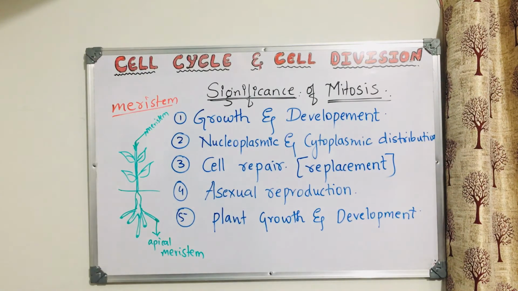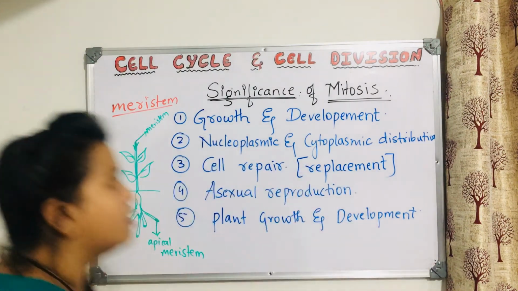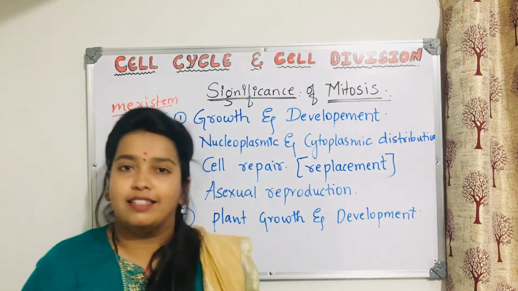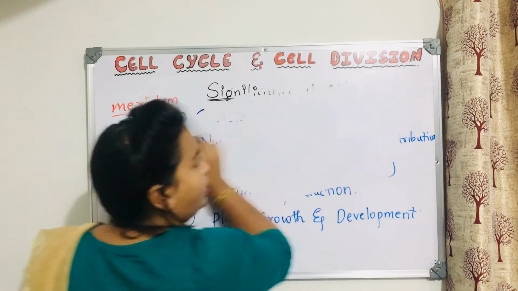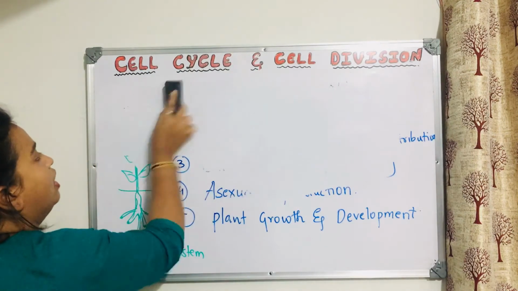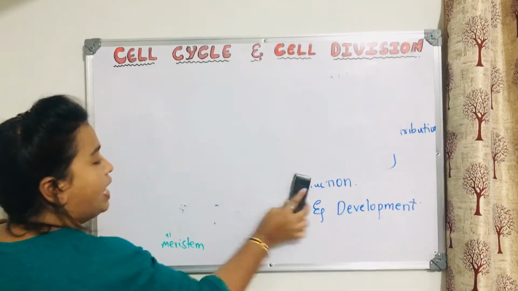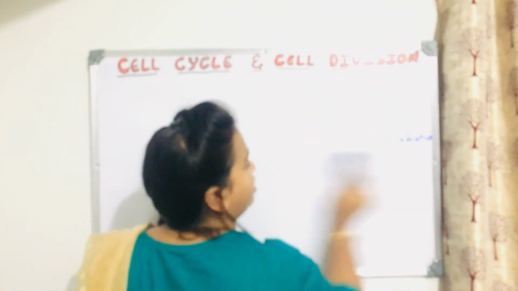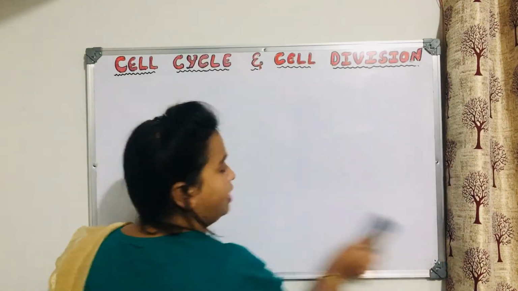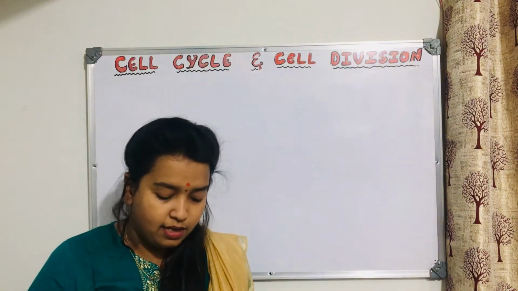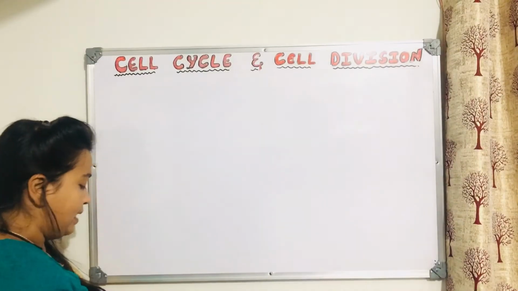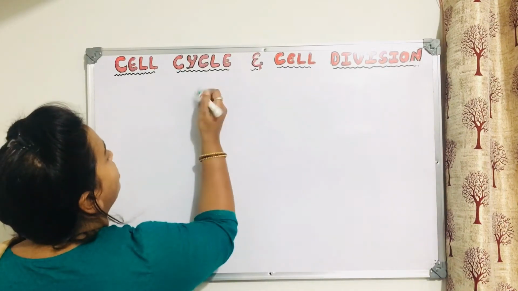Okay, so we have understood significance. Do you think this completes mitosis? Still some things are there which we will discuss. Significance is important. Please note this down carefully. In the exam they will ask you what is the importance of mitosis and they will give you options, so you should know what the significance is. Now coming to some of the concepts which I still need to explain, and that is exceptions. We will see what these exceptions are now.